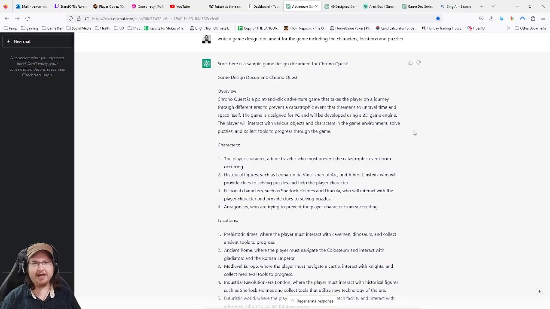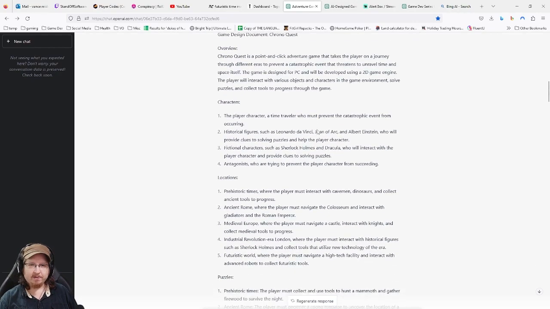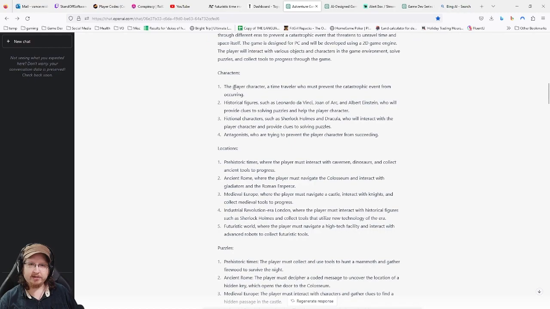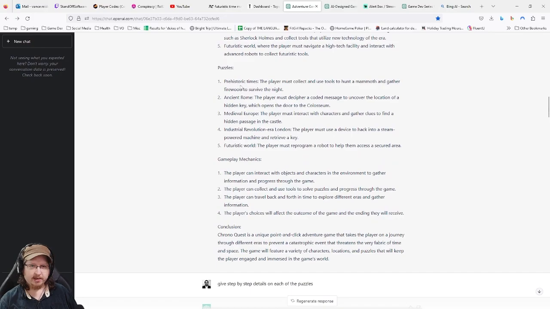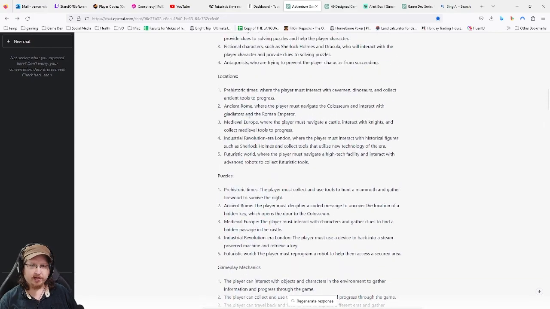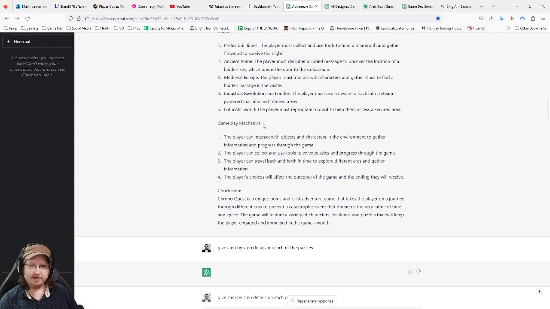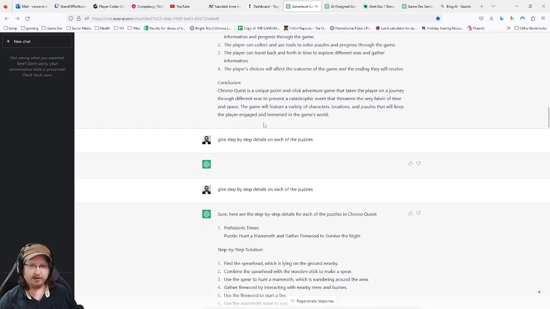Unity can do 2D games, and so forth. And so it lists some characters, which may or may not appear. We'll see what it actually designs, but this is sort of its idea. It has these locations, and it has some puzzles for each of the locations, which is nice. This is a good start that it has here.